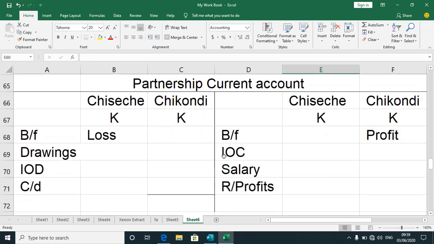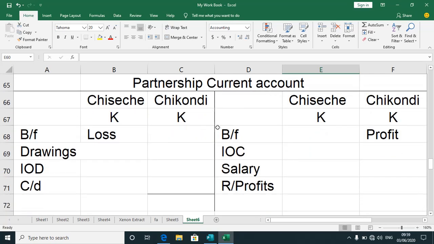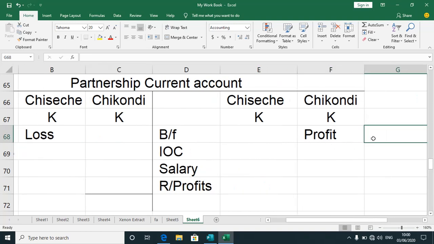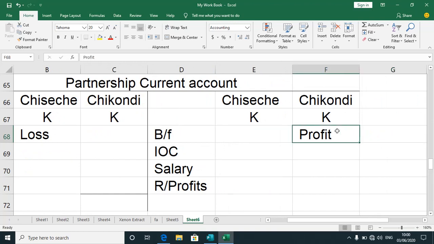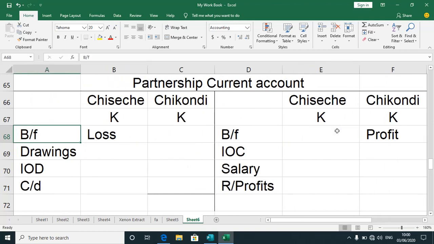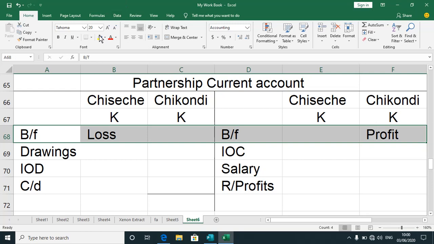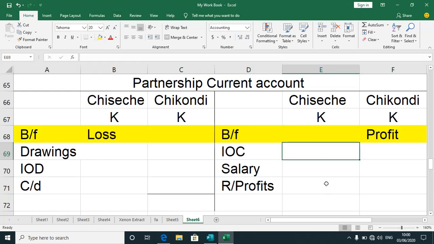So your current account is simply an account that shows short-term earnings and withdrawals of partners. If you have a trial balance and the current account brought forward for a partner is on the debit side, that means they opened with a loss. If the current account figures are on the credit side, it means that they opened with a profit. But since this is the new business, I just did this for illustration purposes. We do not have a loss or a profit because there was no opening balance as far as current account is concerned. So let me begin to populate my items on the debit side of this particular account.